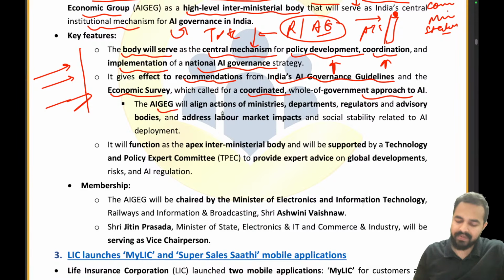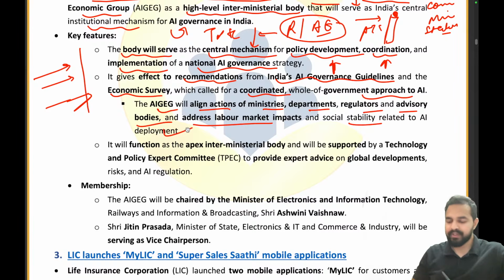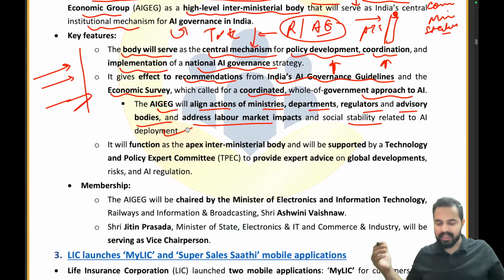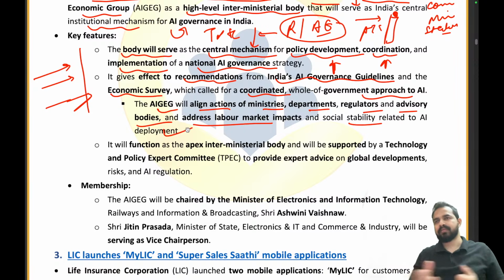Now the AIGEG will align actions of ministries, departments, regulators, advisory bodies, and address labor market impacts and social stability related to AI development. So my dear friends, you can see here that I told you that different types of crashes can happen, right? So these are basically the rifts between the different departments, ministries and the stakeholders who are in the airfield of artificial intelligence.